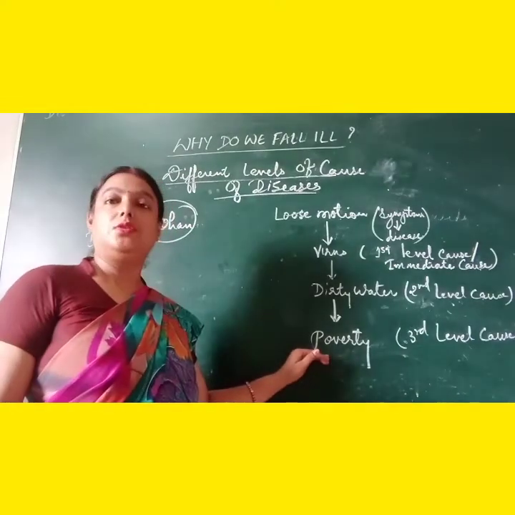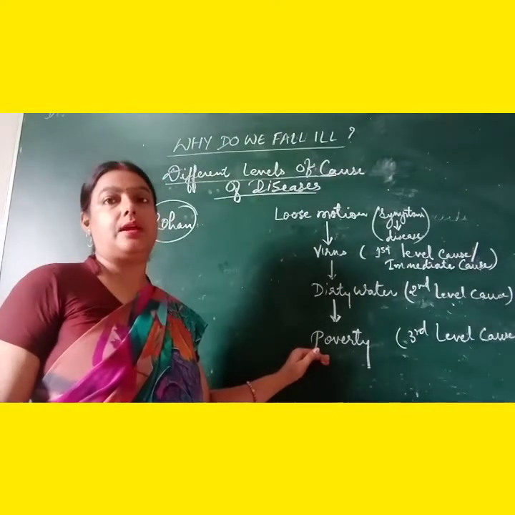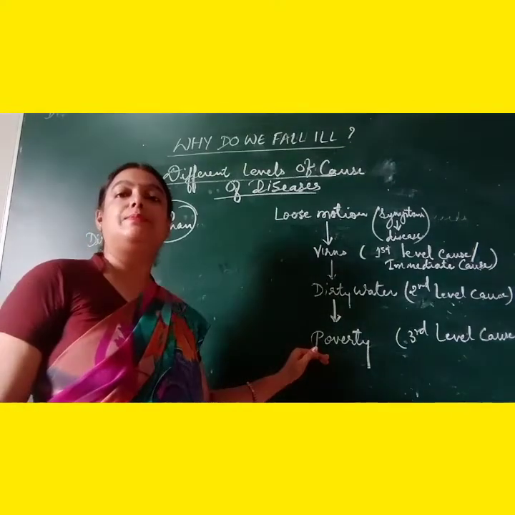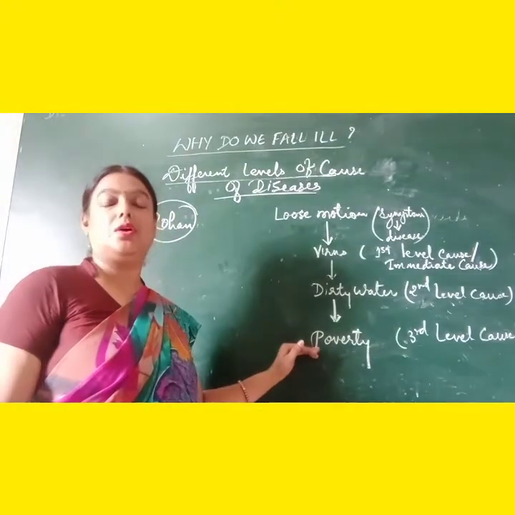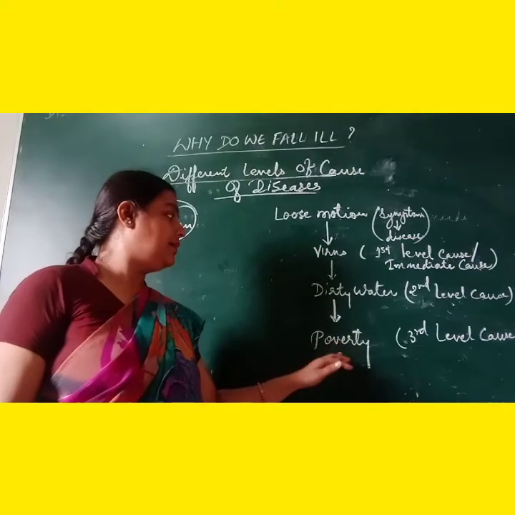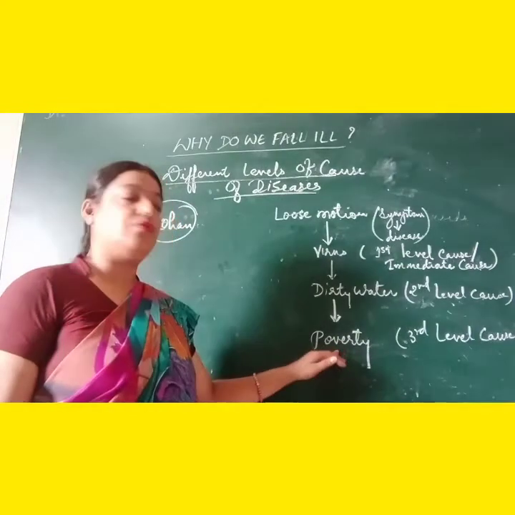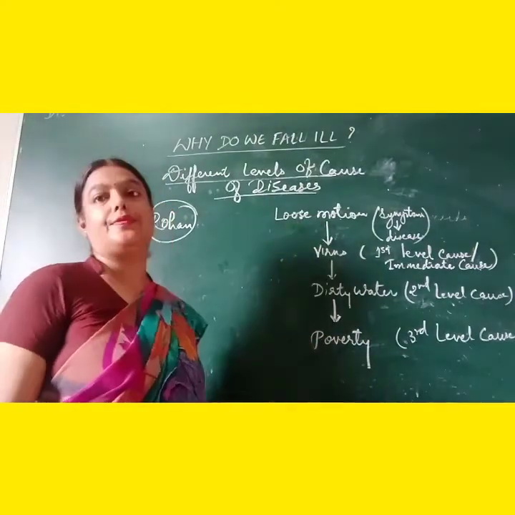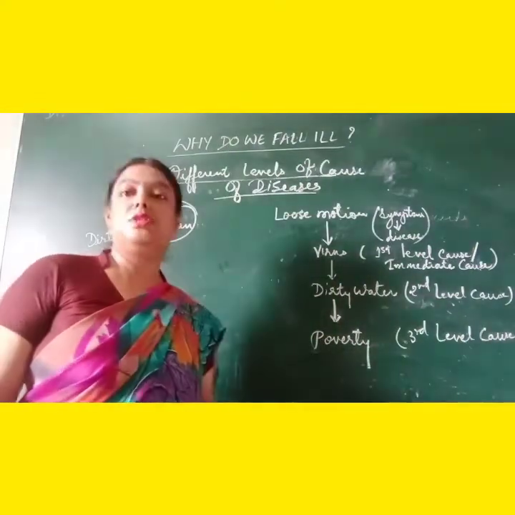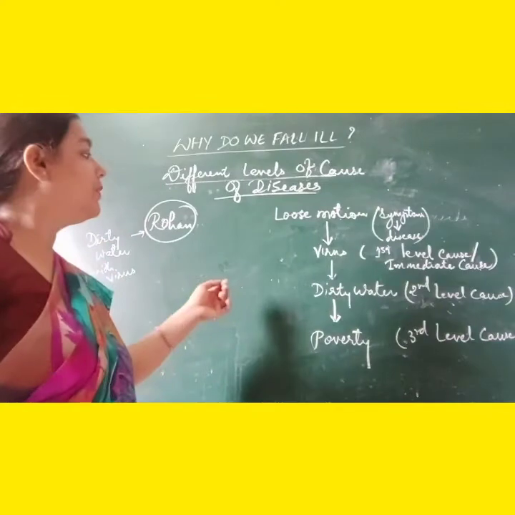He could not afford to have a purifier, etc. at home. So he was bound to drink dirty water, and the reason behind that was his poverty. So we can say that poverty is also one cause of the loose motion with which he was suffering.